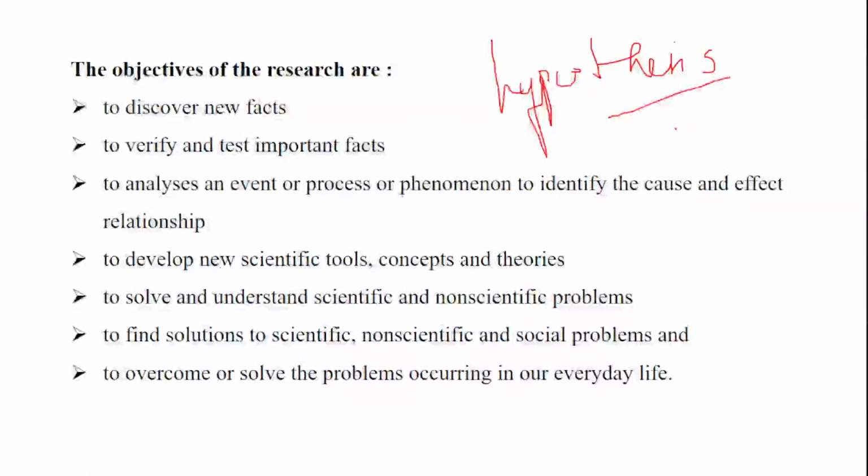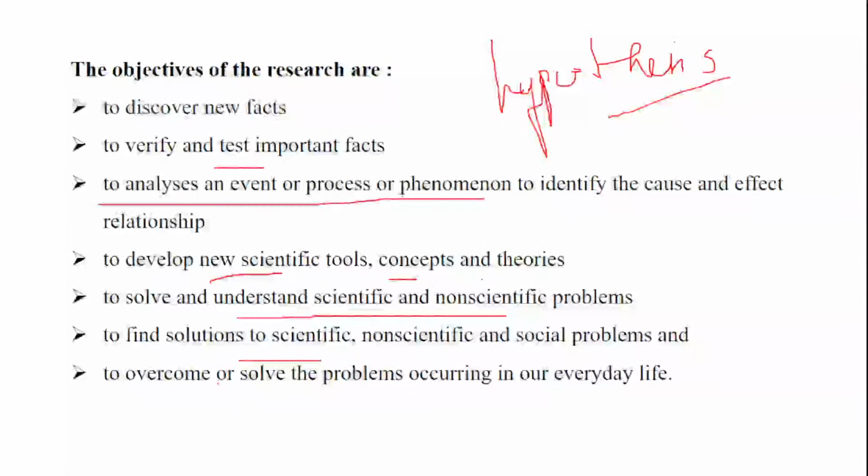Based on the way it is proved or analyzed, we know which statement can be accepted and which can be rejected. So that's what we are doing: we are testing the tentative statement. Research analyzes the process or phenomena in order to understand or identify the cause and effect relationship. It develops new tools, concepts and theories. It helps to solve and understand scientific and non-scientific problems. It not only understands the problem, but also finds the solution and overcomes the problem.